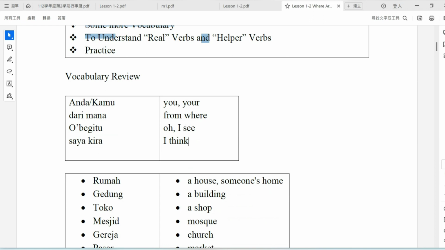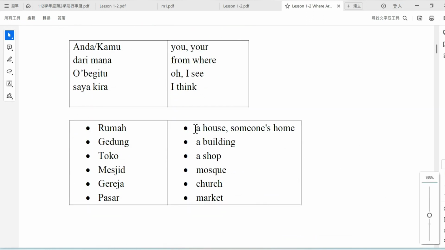And then we will have rumah, house in English. Someone's house. Gedung, a building. Toko, shop. Masjid, mosque. Gereja, church. Pasar, market.